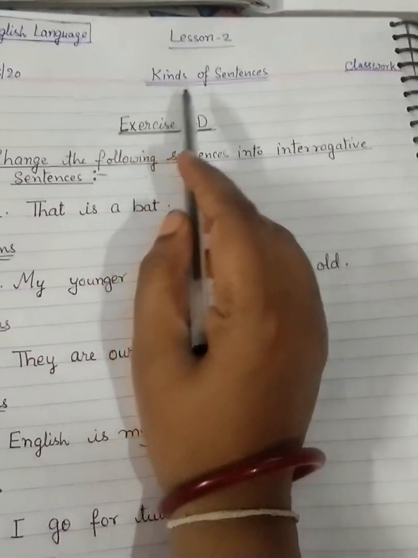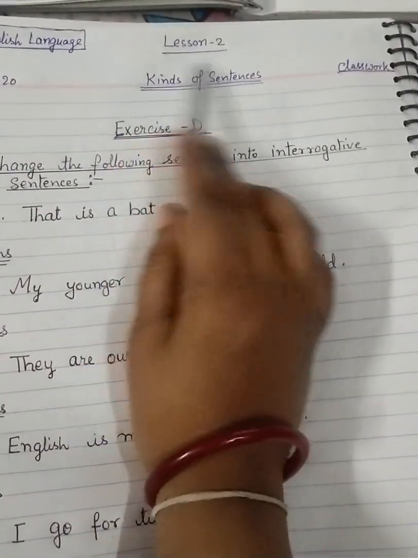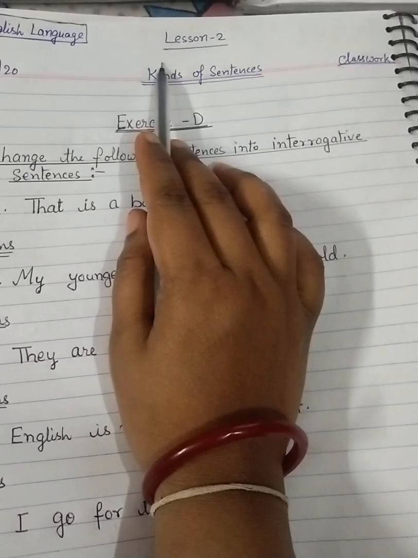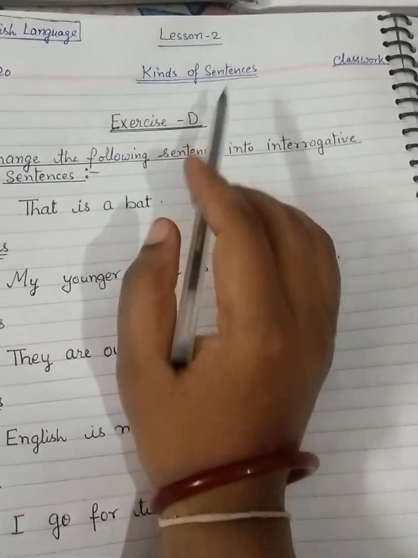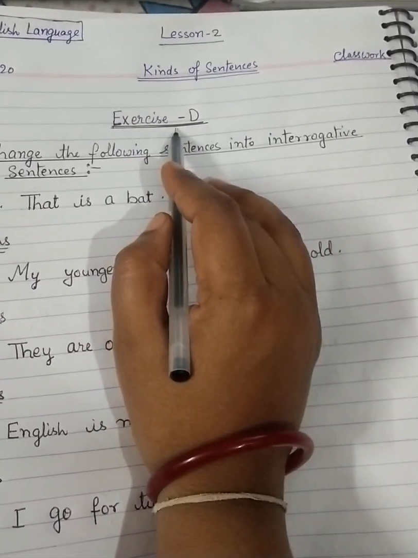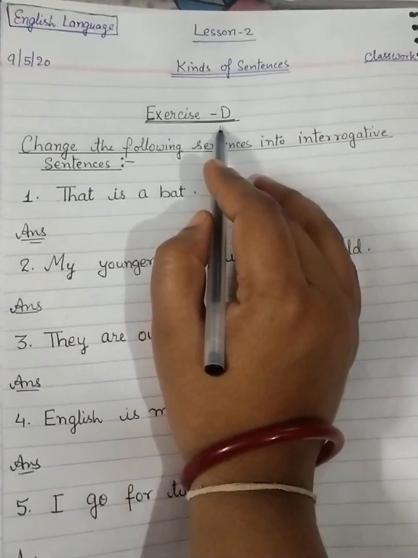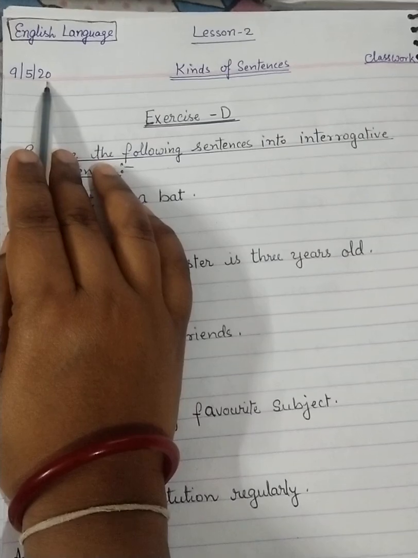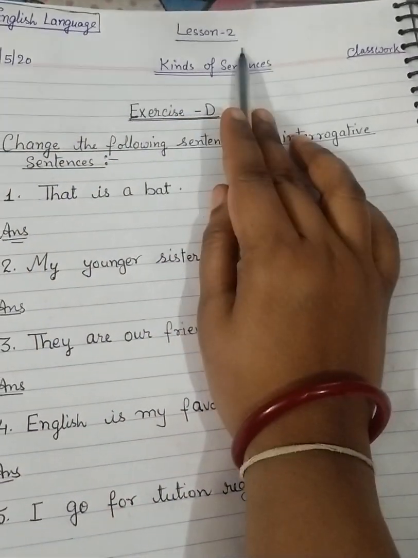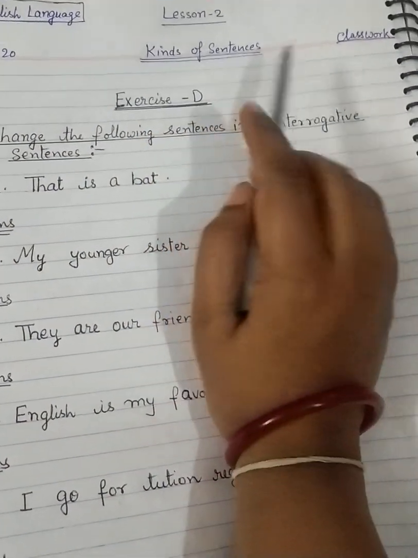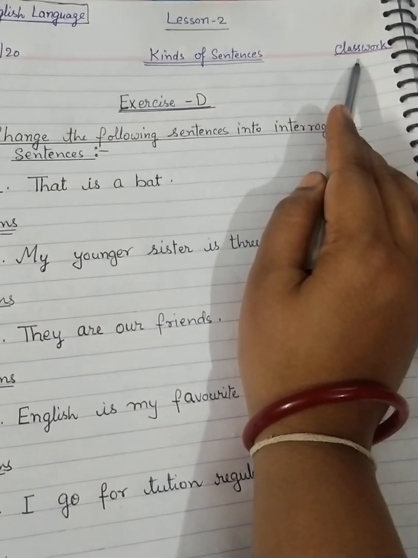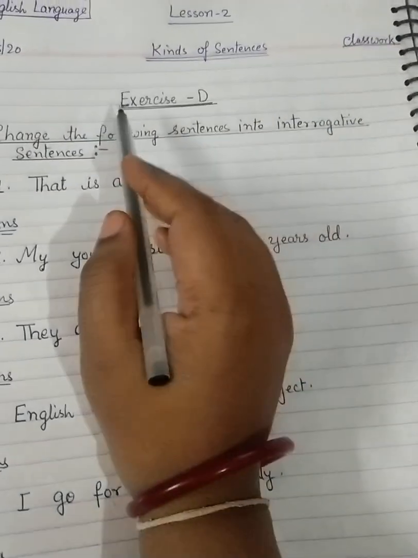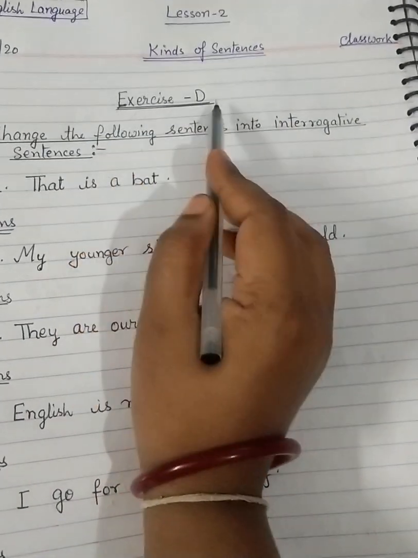Good morning, students. As you all know, we have completed up to exercise C of lesson 2. So, today we are going to start with exercise D. So, what do you all have to do? First, mention at the left side the date of today's lesson, lesson 2, kinds of sentences, and at the right side, classwork, because you are doing the classwork, and write the exercise D.